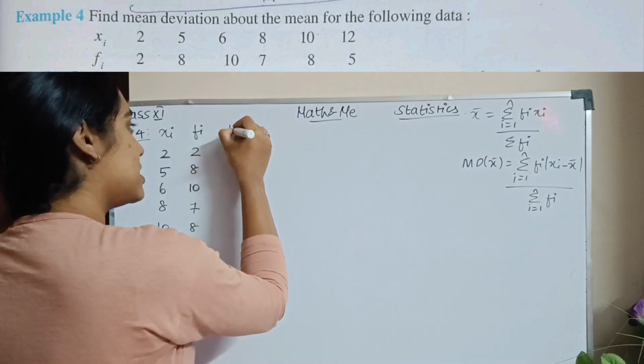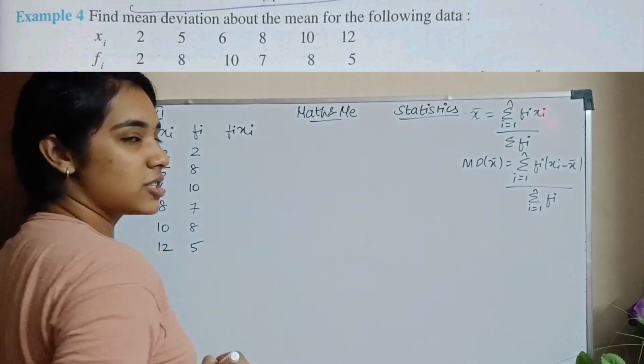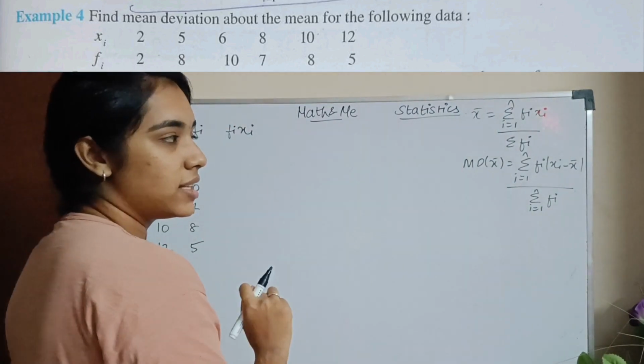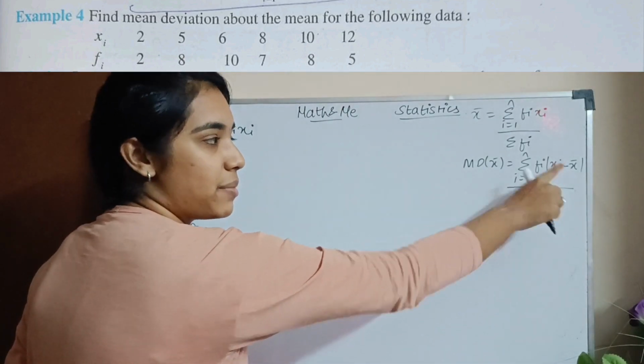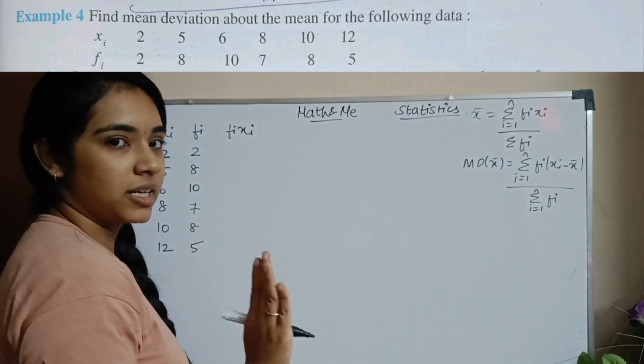Okay, so first fi xi. So this is one tabular column that I need. What is the other tabular column? In this place xi minus x bar irukku. So first x bar enna nu kandupidikanum.